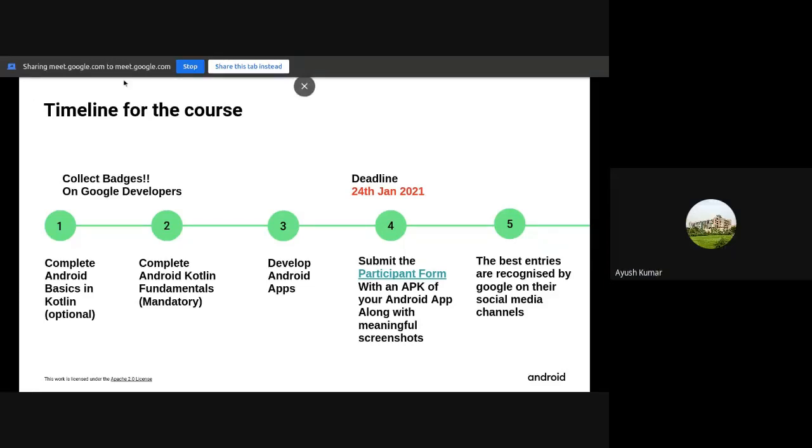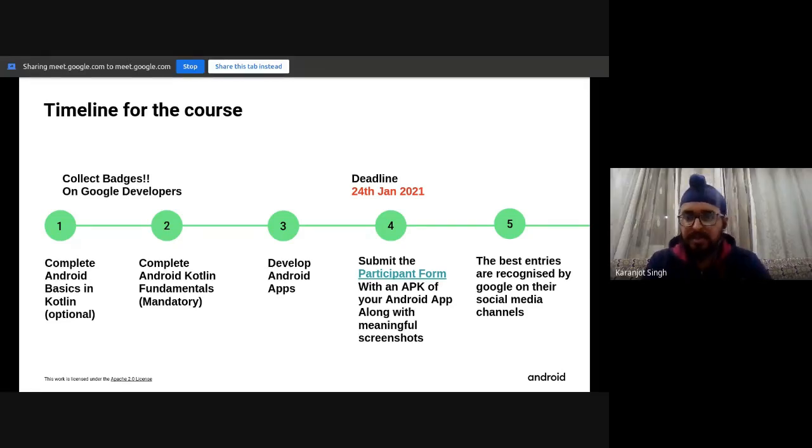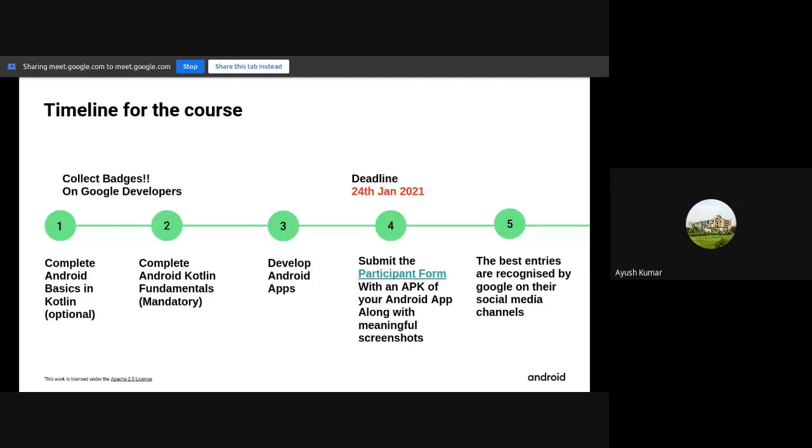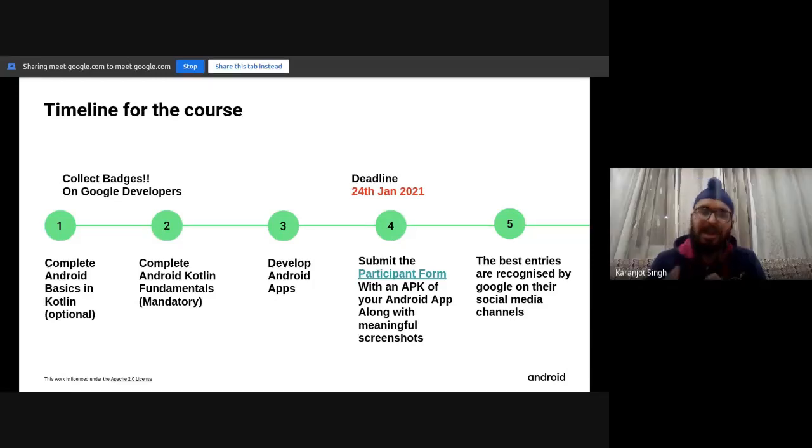Yeah. Somebody said in chat that Android Studio is still in development phase for M1 Max. Okay, this is something that I'll have to recheck, but I think it would be there. Every program would have a stable and a beta version, so prefer a stable one. I'll have to check this. Okay. And how will we be getting the recording? Yeah, I'll share that to you after the session. Okay, but also check the chat.